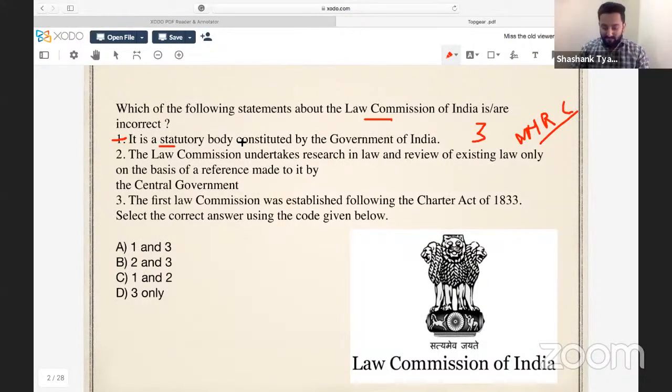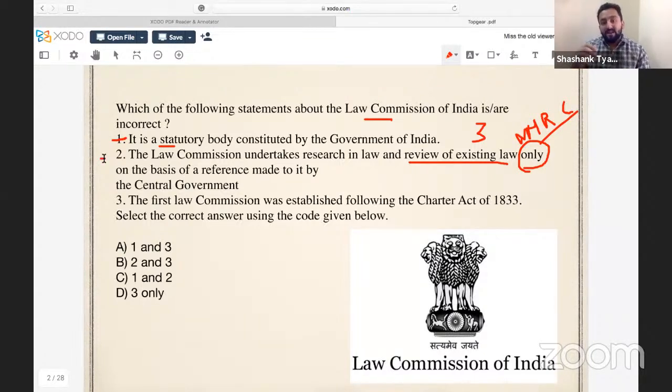Second is, Law Commission undertakes research in law and review of existing law only on the basis of reference made to it by central government. So second statement, by these words, it seems correct. Review of existing law, research in law. But this statement is saying on the basis of a reference made to it by the central government, and the word is only. So wherever in polity UPSC uses the word only, you should be extra cautious. This statement is incorrect